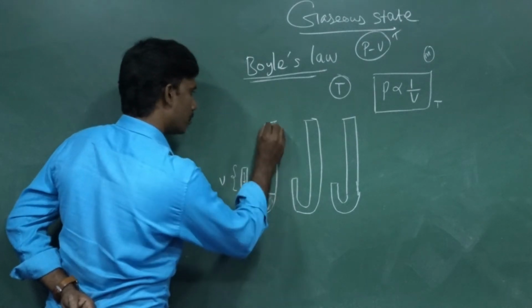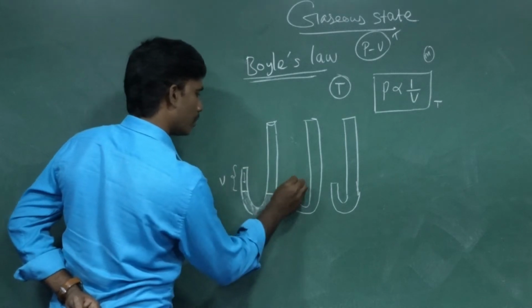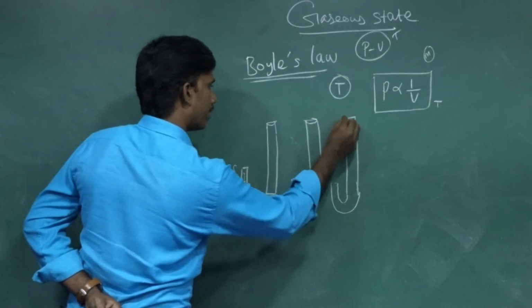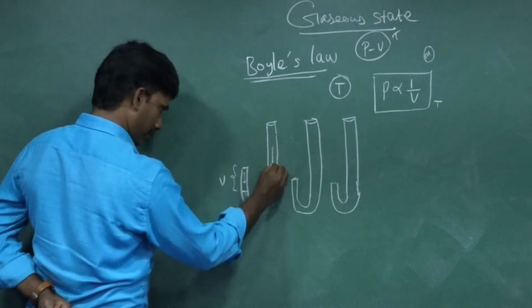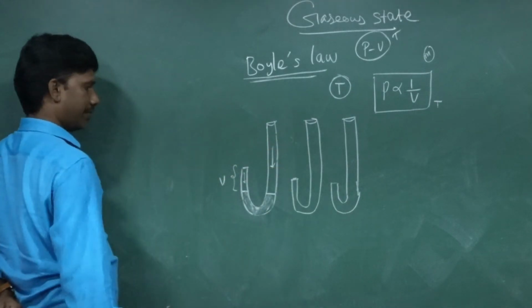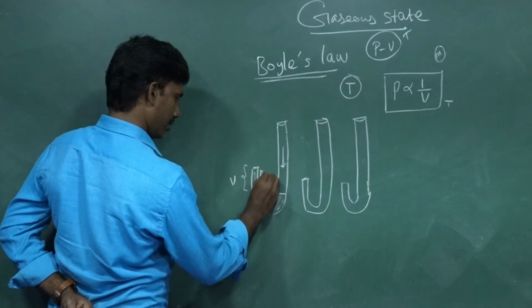This side is open and this side is closed, so there is a difference. Since the open end is open, pressure will be there. Here also there will be pressure. This is called the pressure of the gas inside.